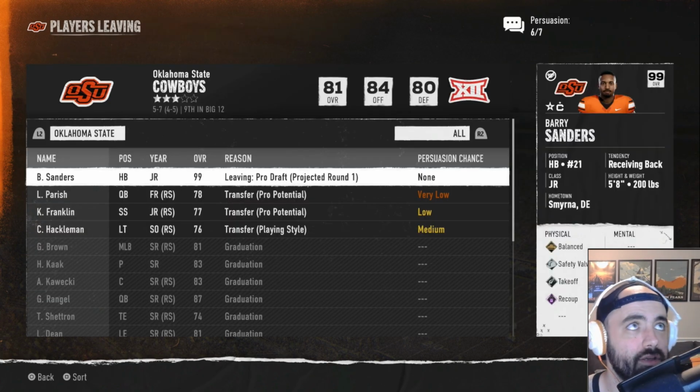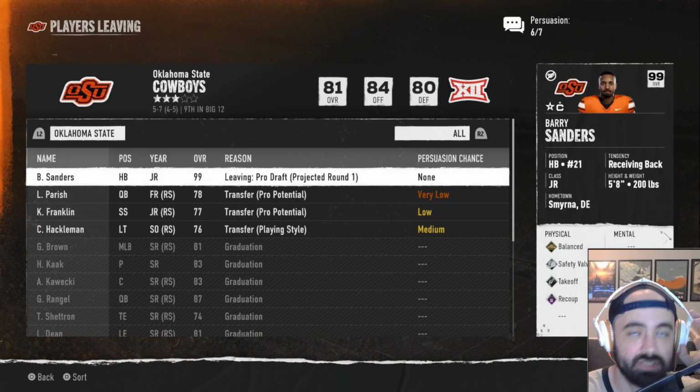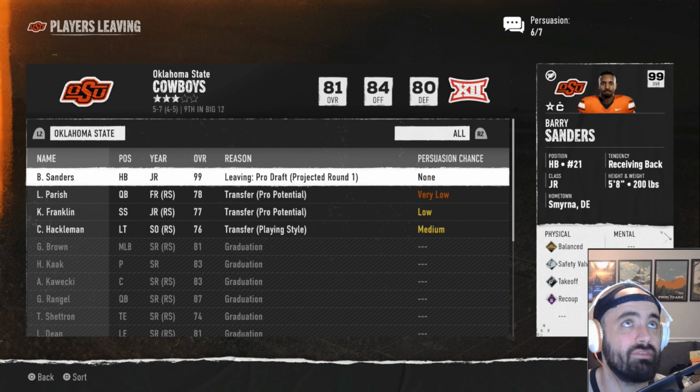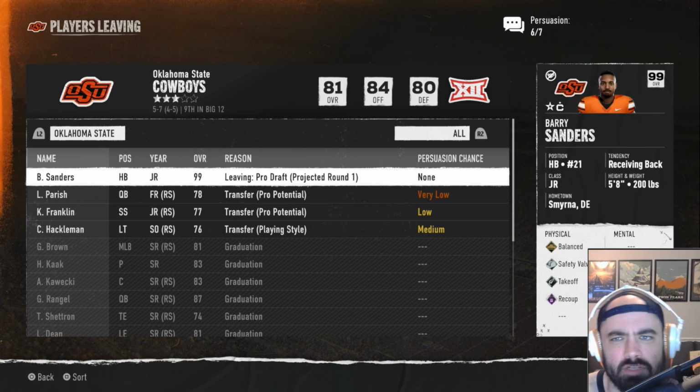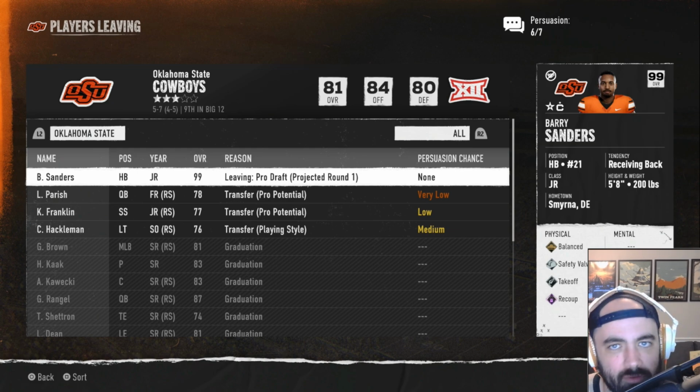And there you have it. Barry Sanders has decided to leave for the pro draft. We have 0% chance of persuading him to return. So this save is unfortunately going to end with a lot of sadness, a lot of what could have been. Sanders does have an incredible freshman season, but then those 2 injuries in his sophomore and junior seasons definitely hurt his potential quite a bit. Still played pretty well, but unfortunately the team around him kind of disintegrated.